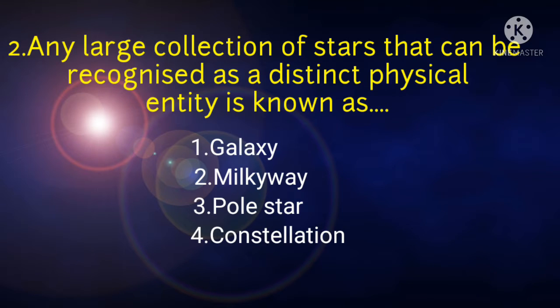Any large collection of stars that can be recognized as a distinct physical entity is known as dash. The correct answer is galaxy. Here the options are galaxy, Milky Way, pole star, constellation. Galaxy means any large collection of stars that can be recognized as a distinct physical entity. We live in a galaxy called Milky Way. Pole star is a kind of star present in our solar system. The last one, constellation, means a group of stars forming a pattern in the sky. We call it a constellation. Now the correct answer is galaxy.